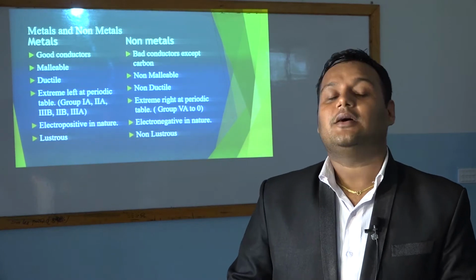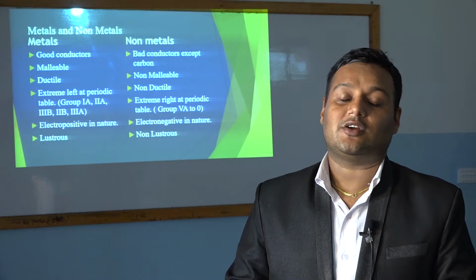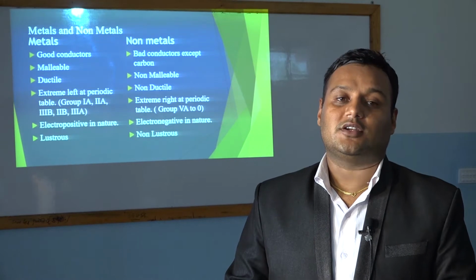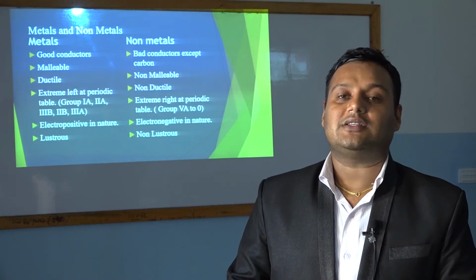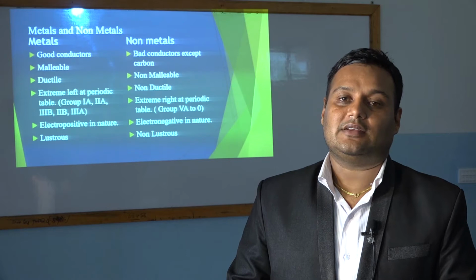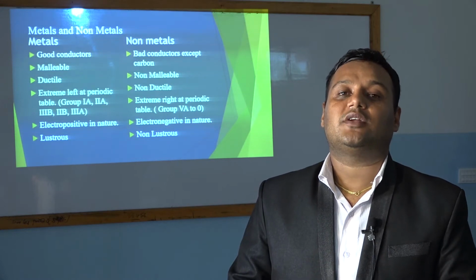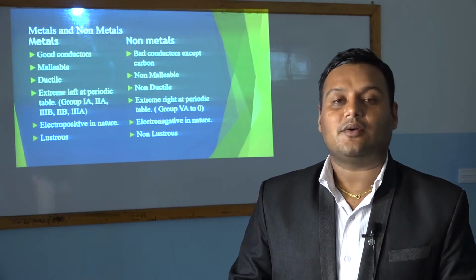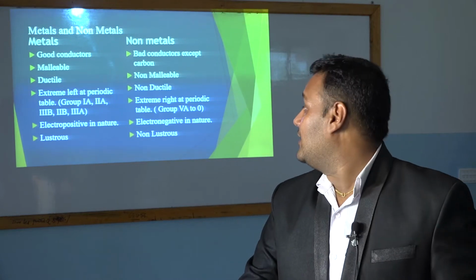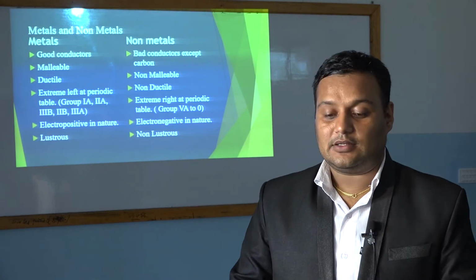Now, metals are good conductors of electricity. All metals are good conductors of electricity. Metals are malleable in nature, that is, they can be beaten into sheets. Metals are also ductile in nature.